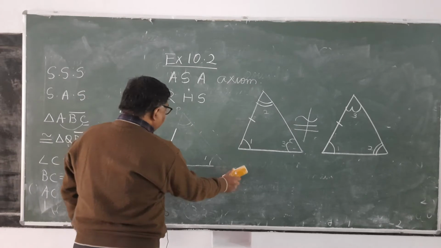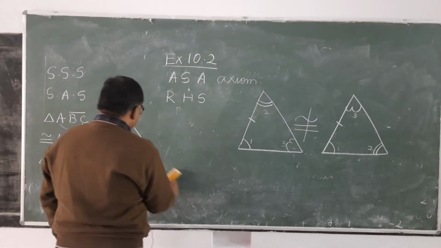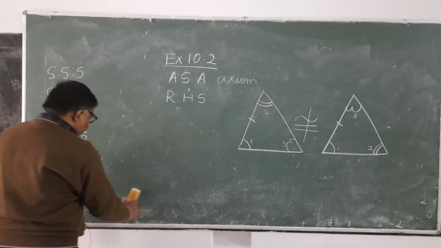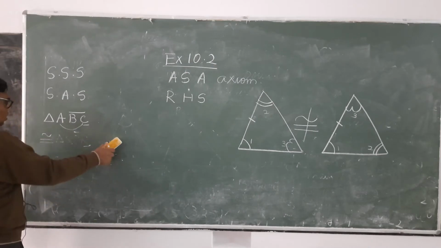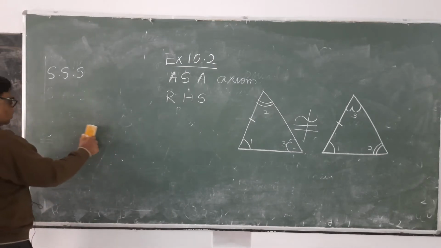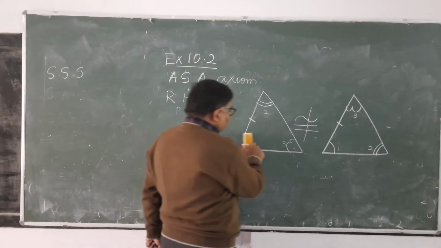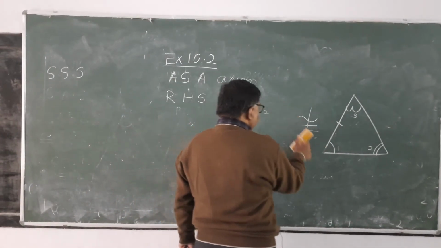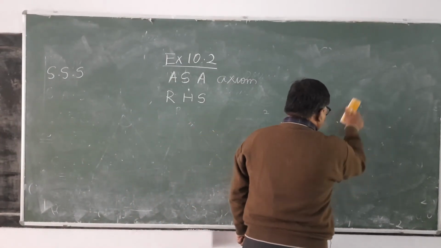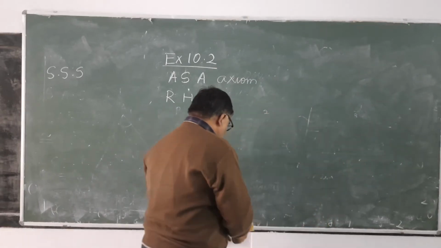Now there is one more, RHS congruency. RHS axiom for congruency. See here, the RHS axiom for congruency applies only to the right angle triangle. It can be used only for the right angle triangle.